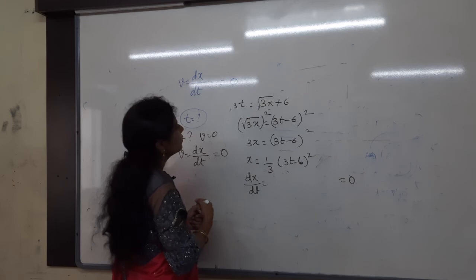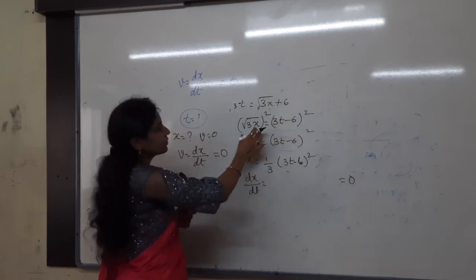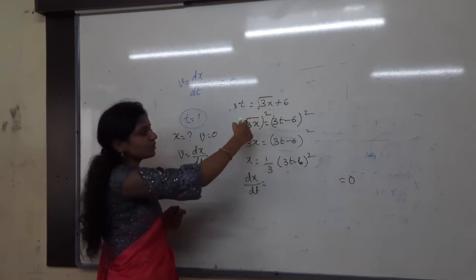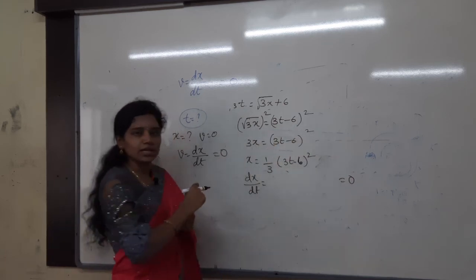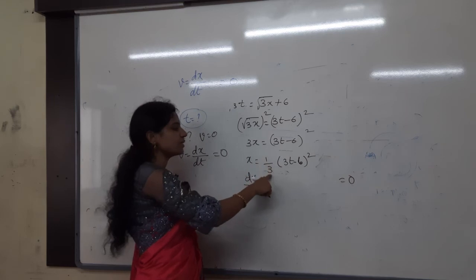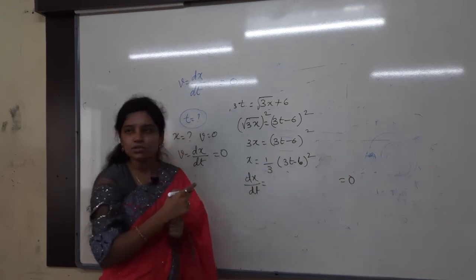I will take the x value on the left side and the remaining everything on the right side. Is everything okay? Yes. Root 3x whole square I am doing. Why? Because I want to cancel the root. Then 3x equals (3t minus 6) whole square I got. Then x equals 1 by 3 into (3t minus 6) whole square.